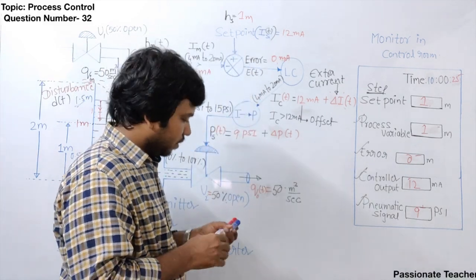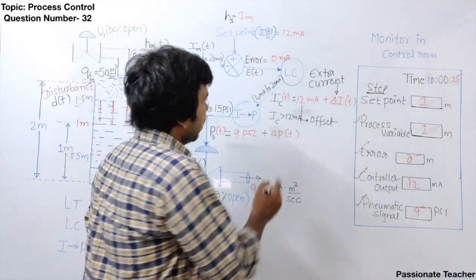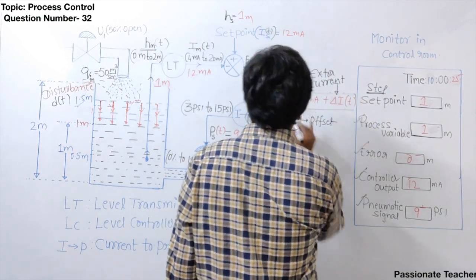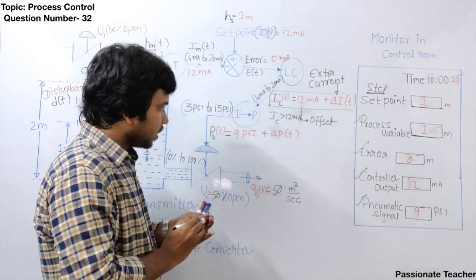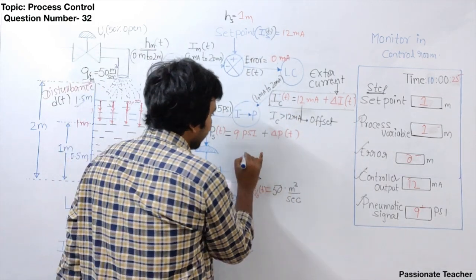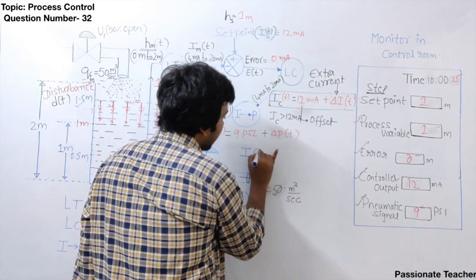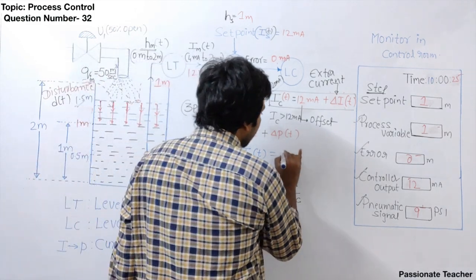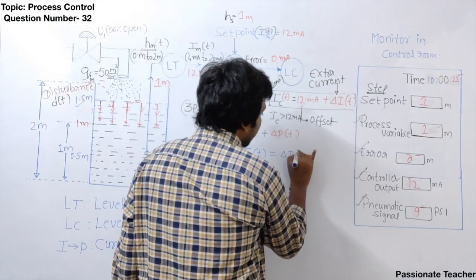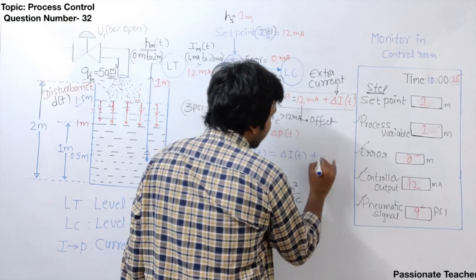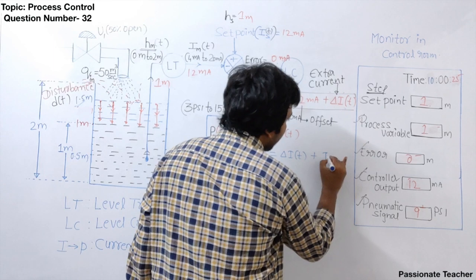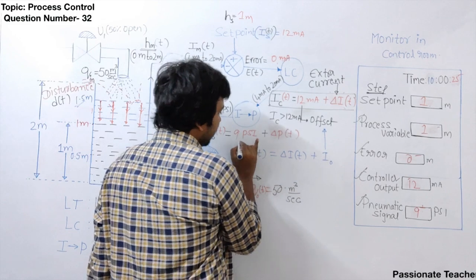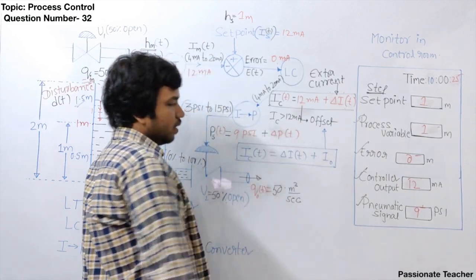So here the question comes for most of students about this line, that is how this current of the controller will going to change. Correct? So now for understanding purpose, let me write down this as IC of t, that means current generated by controller at any particular time. It majorly depends on the extra current whatever it is generated, delta I of t, plus this 12 milliampere. Let me write down this as I0, that is nothing but offset. Clear? Extra current plus offset. This is the equation for the controller current.